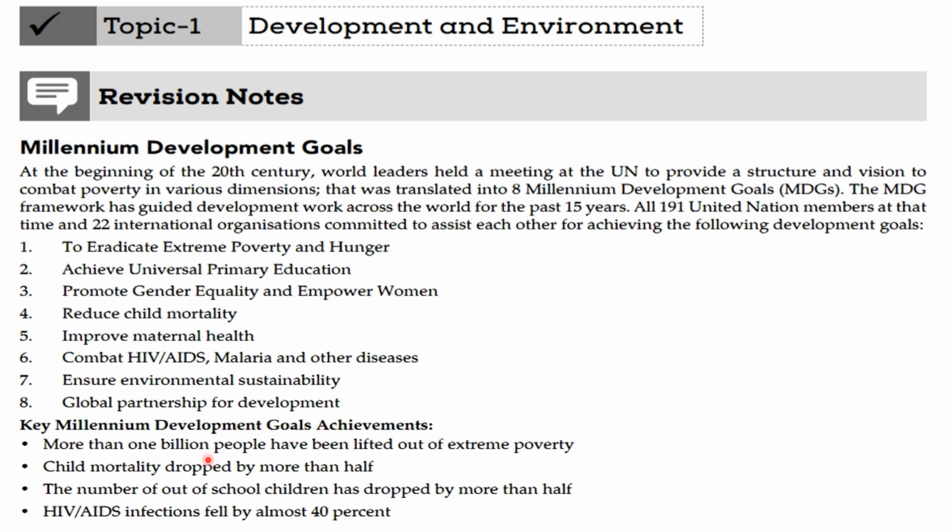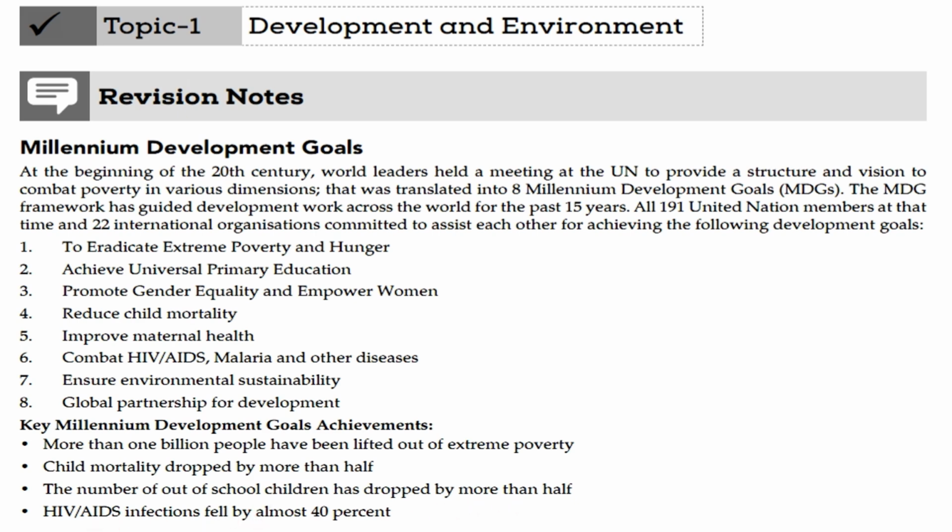Key MDG achievements: more than 1 billion people have been lifted out of extreme poverty, child mortality dropped by more than half, and the number of out-of-school children has dropped by more than half.